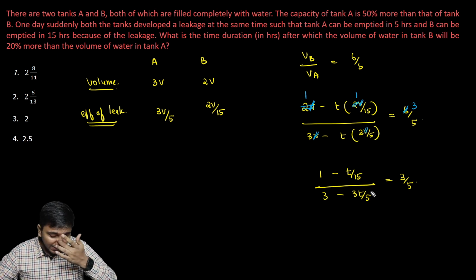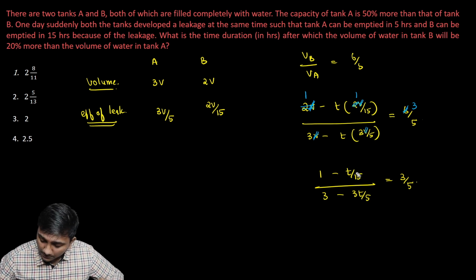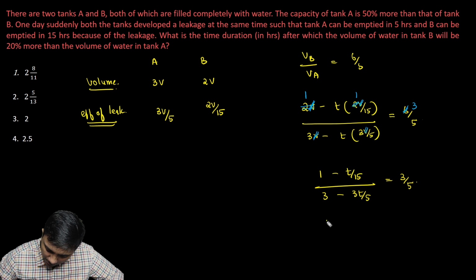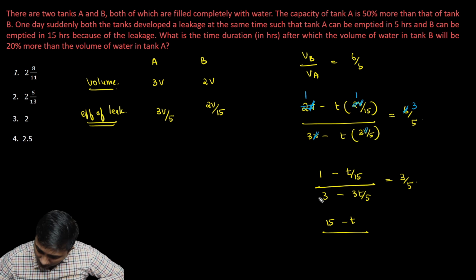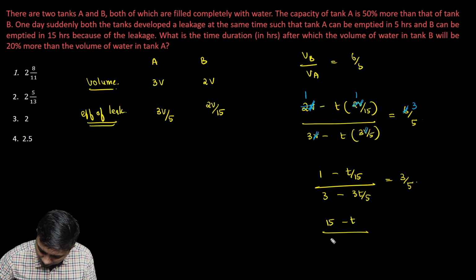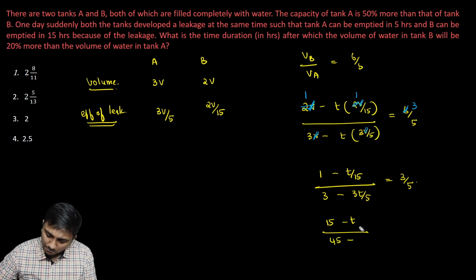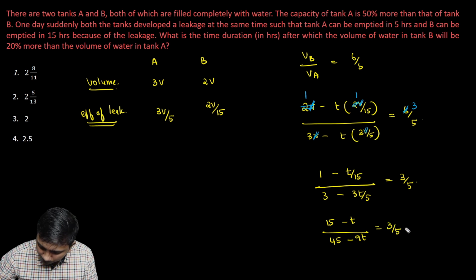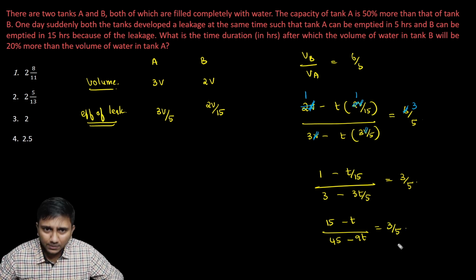Now I don't like fractions. So let's multiply the numerator and denominator here by 15, because I want to get rid of fractions as early as possible in my calculations. So let's get rid of the denominators 15 and 5 by multiplying the numerator and denominator by 15. That will leave me with 15 minus T in the numerator. Here I will get 3 into 15, that is 45, minus 9T, is equal to 6 by 5. Now we'll have to cross multiply this to get our answer.